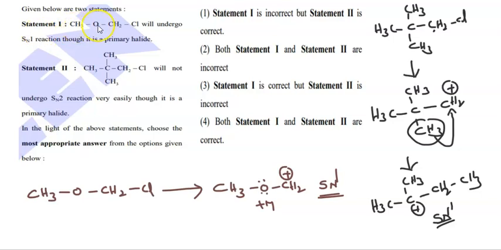So CH3OCH2Cl will undergo SN1 reaction even though it is a primary halide, it is correct. Neopentyl halide will not undergo SN2 reaction even though it is a primary halide, it is also correct. Both statement 1 and statement 2 are correct. Option 4 is the correct answer for this question.